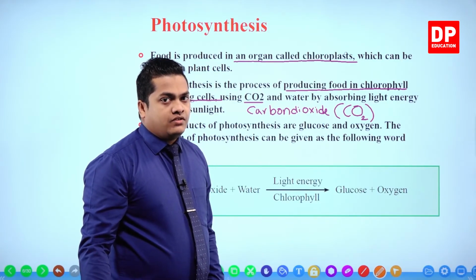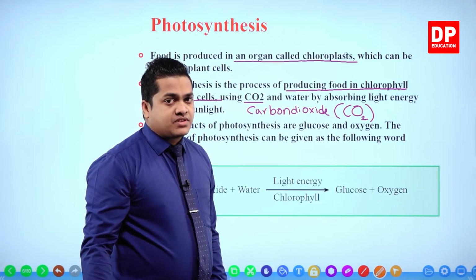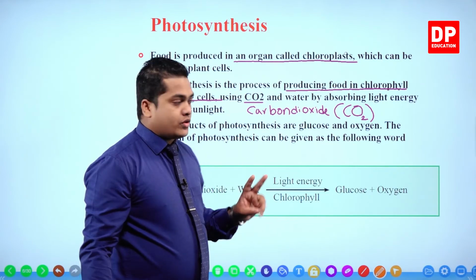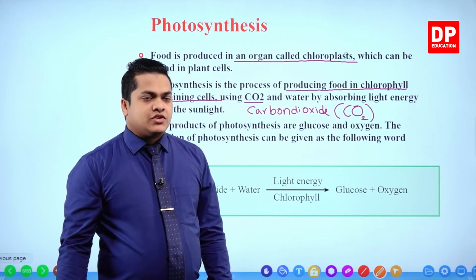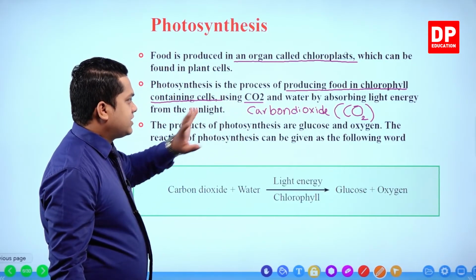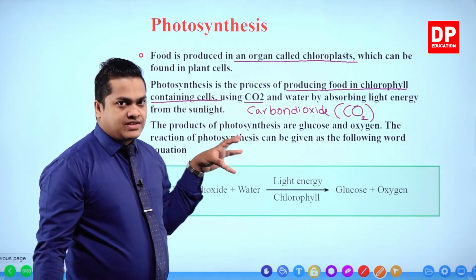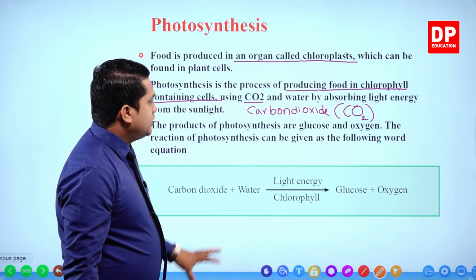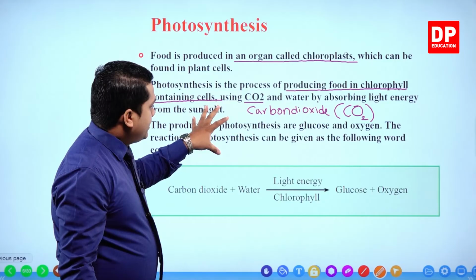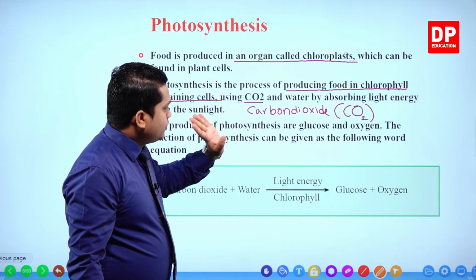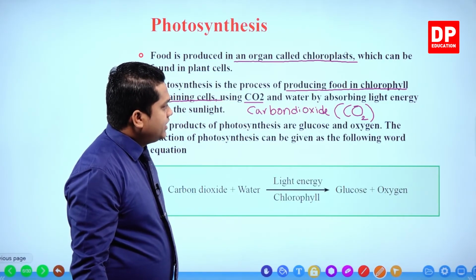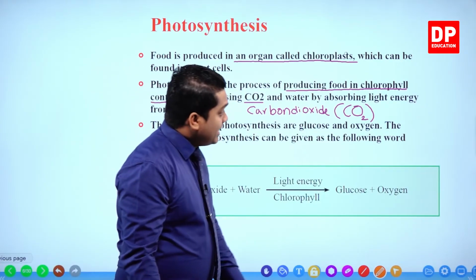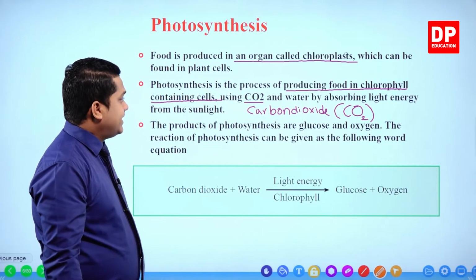Okay, this is called the subscript. So you have to write subscript 2. So my dear children, remember CO2 means carbon dioxide gas. So chlorophyll containing cells use CO2, carbon dioxide, and water by absorbing light energy from the sunlight.